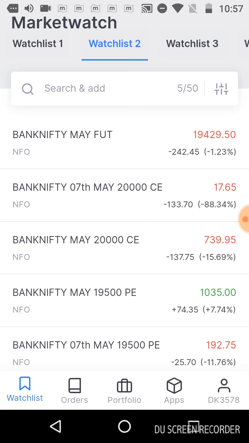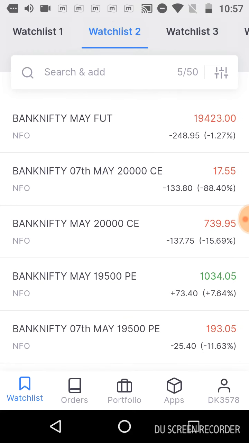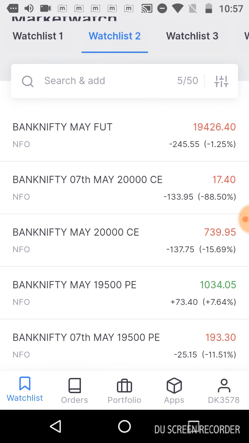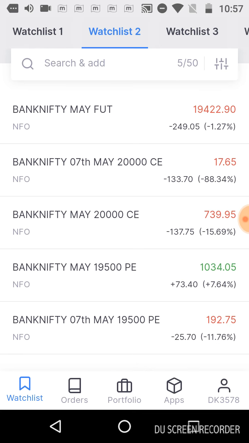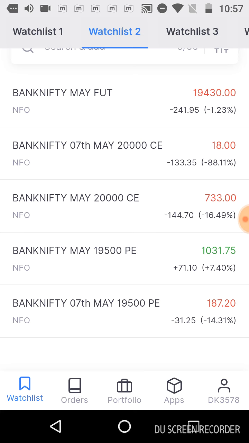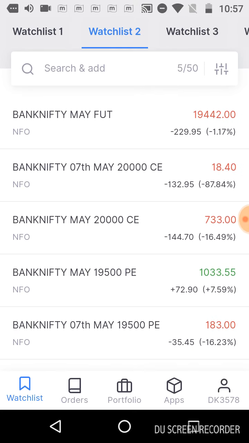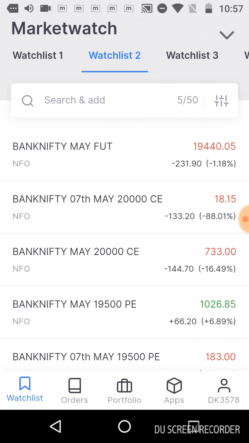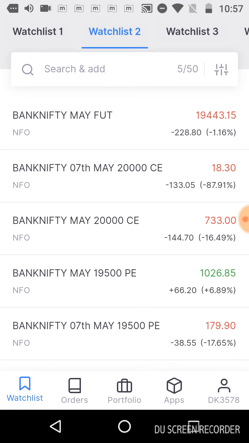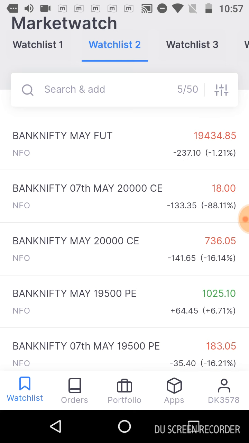Now the 20,000 CE has become 17 rupees. It will come down drastically. If Bank Nifty is coming down, then this value is definitely going to be zero at the end of the day. But the 19,500 PE may increase if Bank Nifty is decreasing. So we will see how it behaves today. Now the time is 10:57, so we will check again at 1:30 to see how it is behaving.